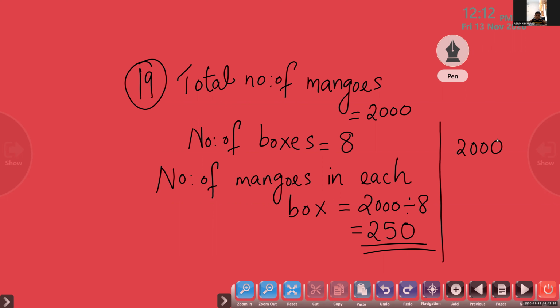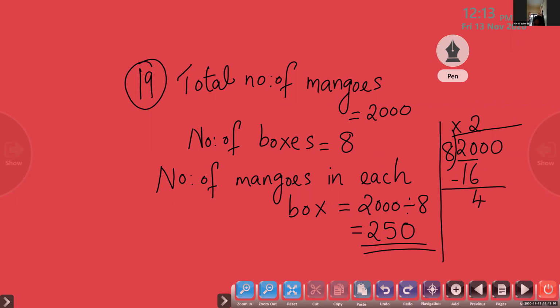Very good. 2000 divided by 8. First take two numbers. 2 is smaller than 8. We cannot divide. So what we can do? We can take two numbers, 20. How many times 8 can be taken from 20? We can take 2 times 8. What is 2 into 8? 16. So, after that, 20 minus 16 is 4.